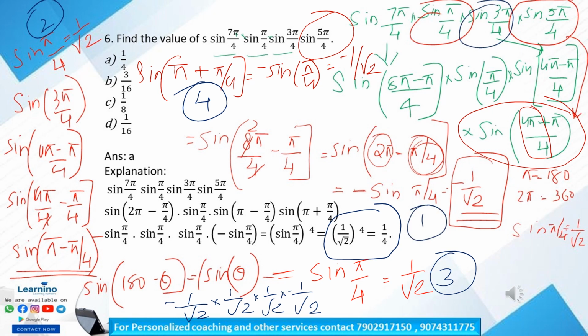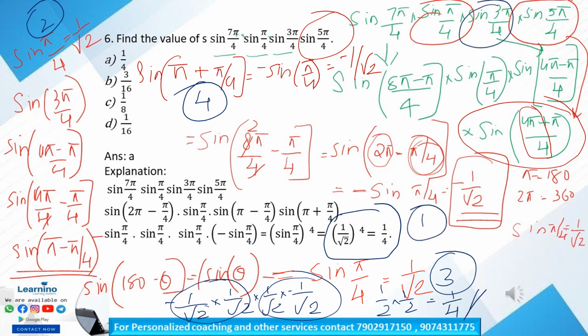So that is 1 by 4. Is it clear? 1 by root 2 into 1 by root 2 is equal to 1 by 2, and again 1 by root 2 into 1 by root 2 is equal to 1 by 2. So 1 by 2 into 1 by 2 is equal to 1 by 4. Is it all clear?